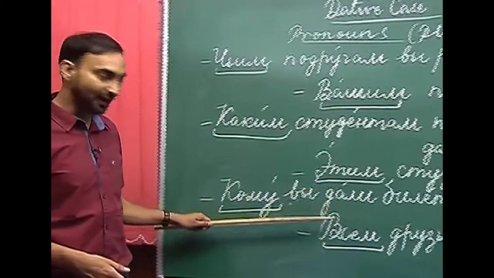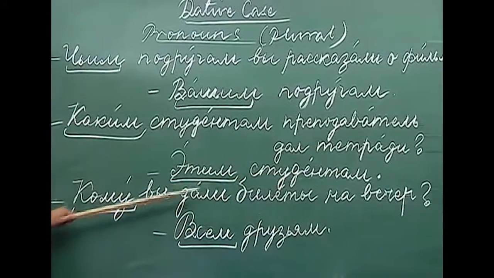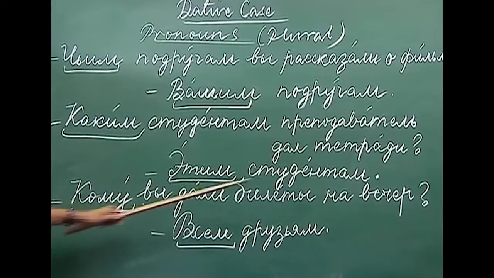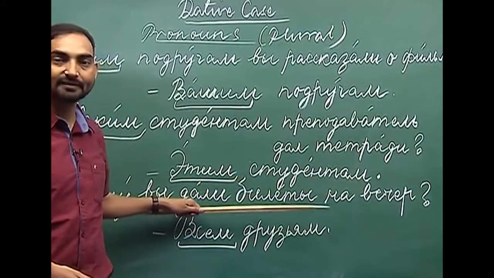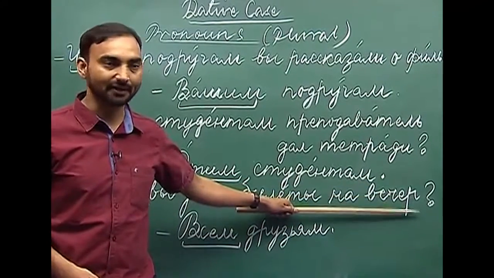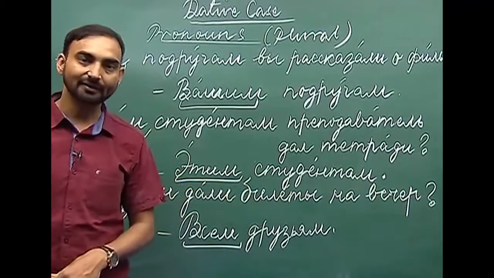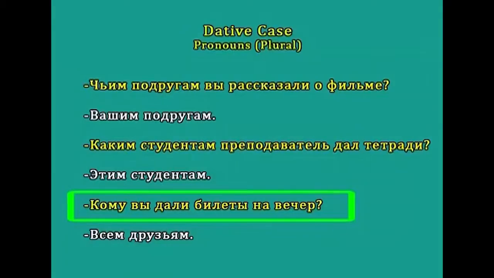The next question we have is kamu vidali bilyeti na vecher. Bilyet is ticket. Ticket to the party. So, vecher also means evening and it also means party. Kamu vidali bilyeti na vecher. To whom did you give the tickets to the party?